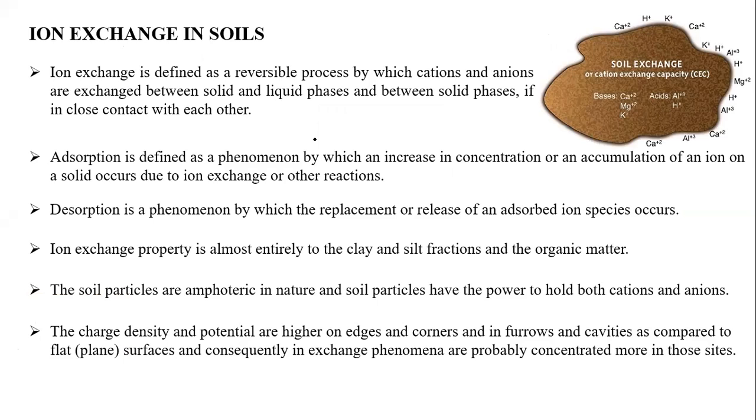So very first, we have to see the definition. Ion exchange is defined as a reversible process by which cations and anions are exchanged between the solid and liquid phases, when the solid phase is in close contact with the liquid. So this exchange of cations or anions, simply the exchange of ions, will take place between the solid and liquid. You know how that exchange takes place. We have discussed many things about the double layer theory in the last class. And also, if the particles are very close, the exchange between the solid phases will also take place. That is called ion exchange.